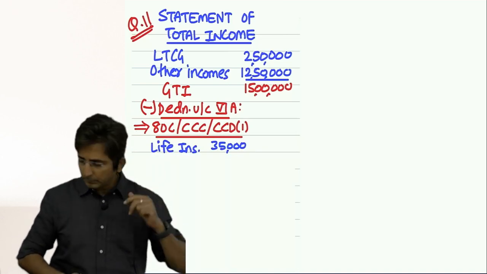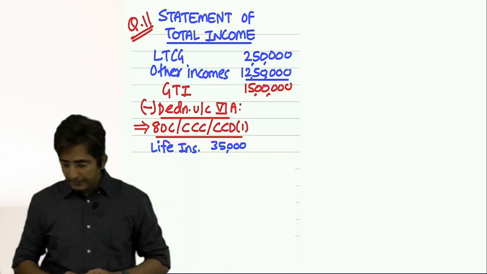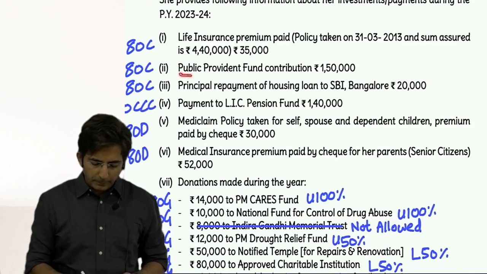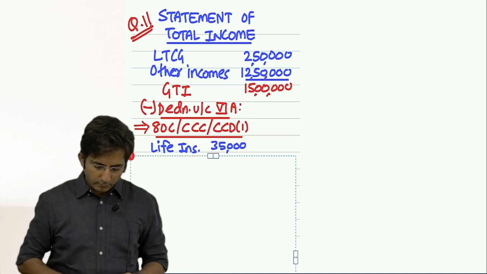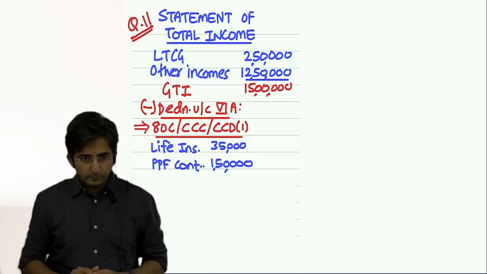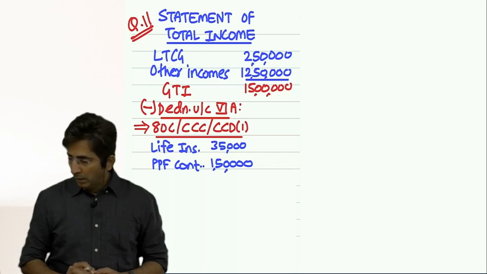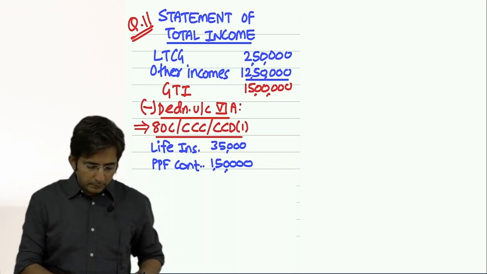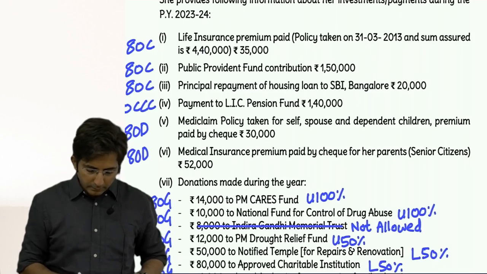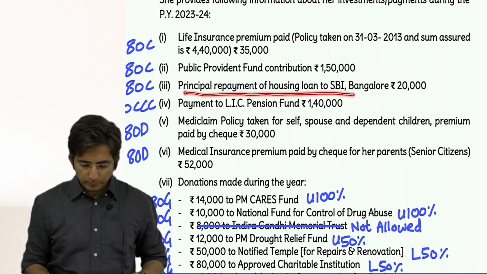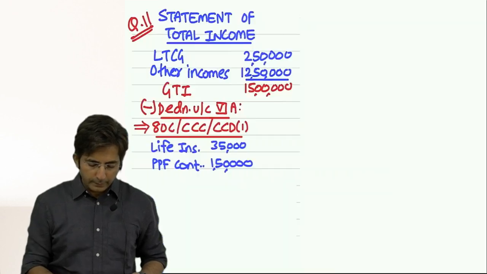Keep checking. Then we have PPF contribution, 1,50,000. Then we have the principal repayment of housing loan, 20,000.